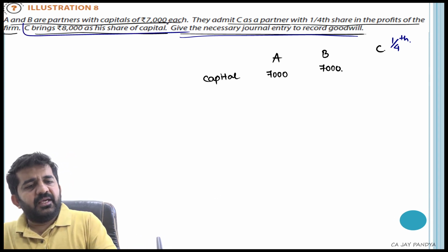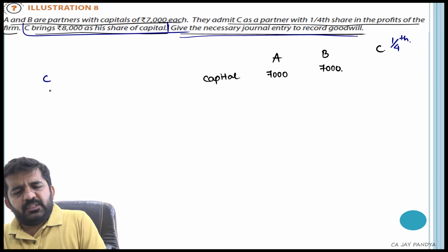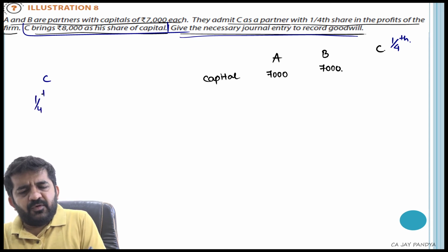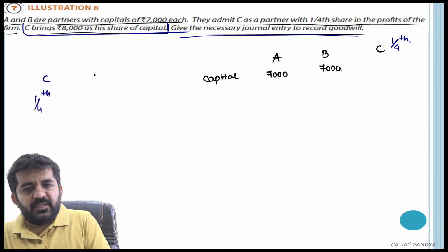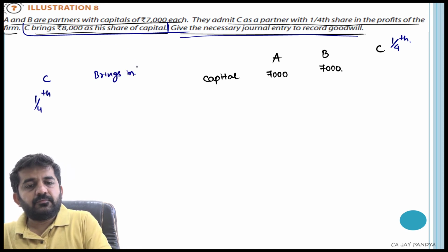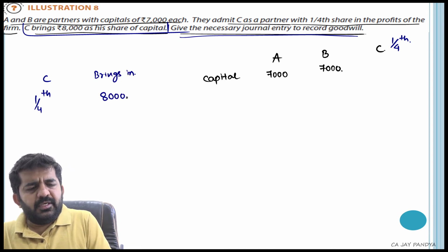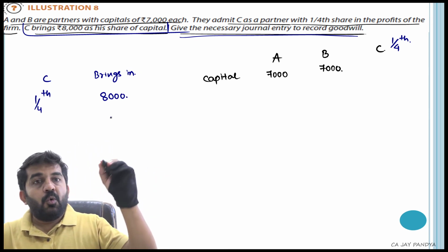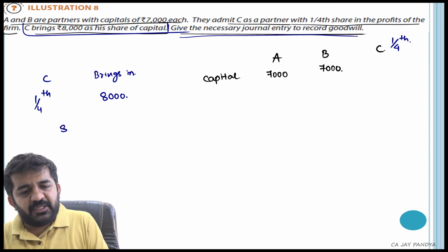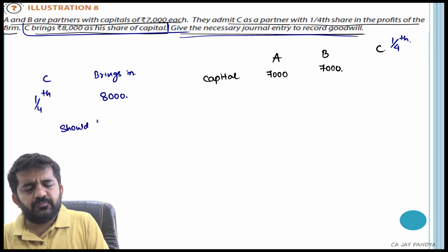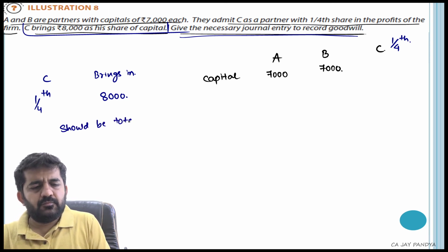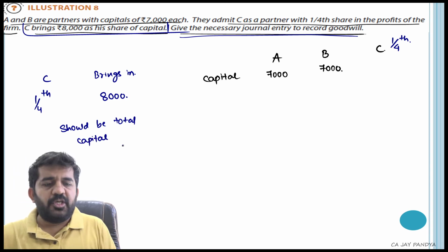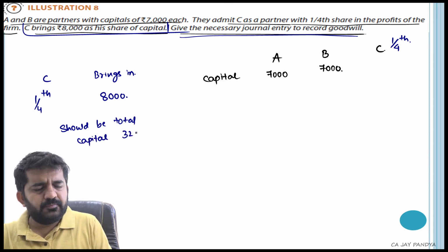What is C bringing in? C is having 1/4 share and he brings in 8,000 as capital. What should be the total capital then? 8,000 into 4 is 32,000.